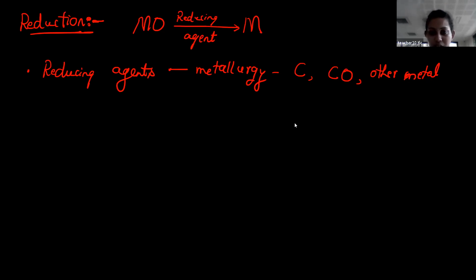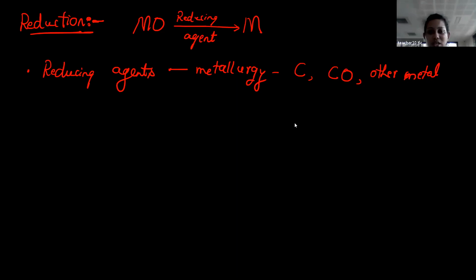Ellingham diagram, did I explain anything? Whether it is completely done, the delta G naught value must be less, and there must be a phase transfer. If there is a bending in the graph, then it indicates a phase transformation, and if there is an intercross, then only you can consider that metal as a reducing agent that we have discussed, right?